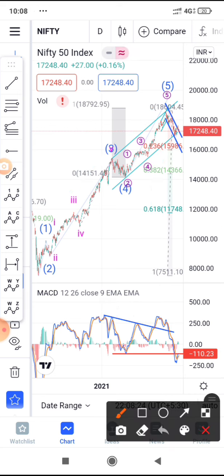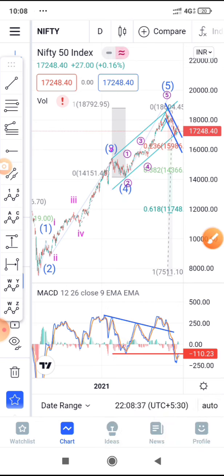One more thing I want to tell you is that it has broken the previous MACD low, which was formed near the fourth wave low. So these are a couple of bearish signals that I'm thinking of.